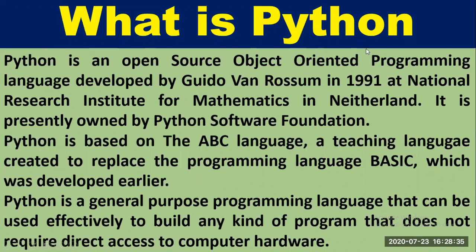Now, what is Python? Python is an open source, object-oriented programming language developed by Guido van Rossum in 1991 at the National Research Institute for Mathematics in Netherlands. It is presently owned by the Python Software Foundation. Python is based on the ABC language, a teaching language created to replace the programming language BASIC, which was developed earlier. Python is a general purpose programming language that can be used effectively to build any kind of program that does not require direct access to computer hardware.